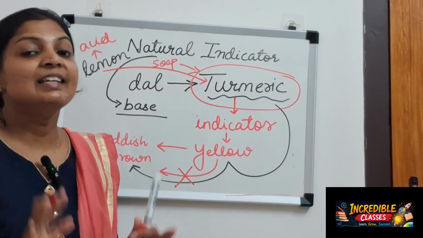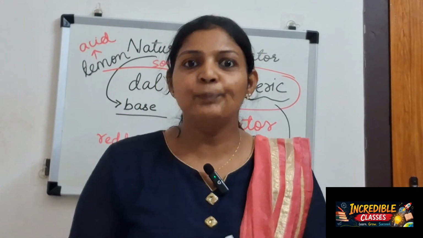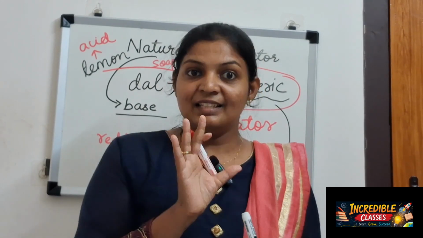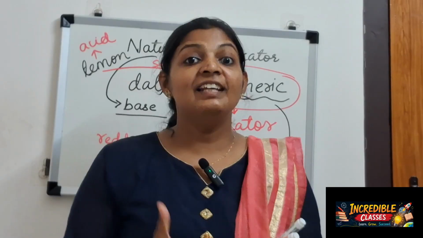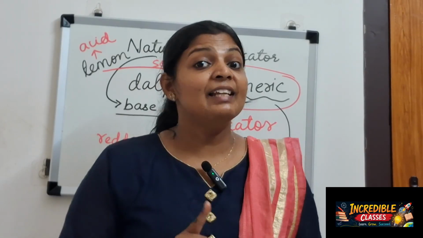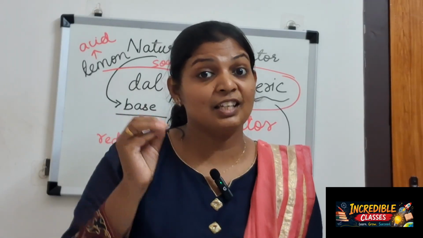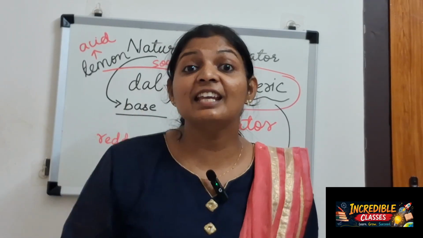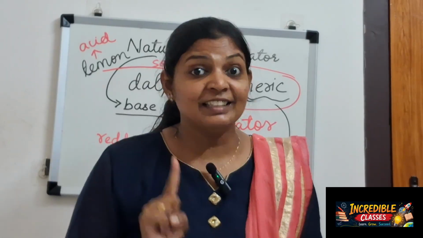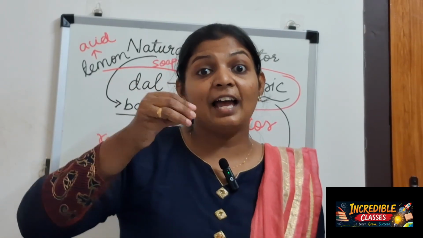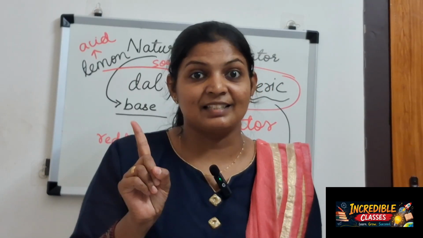Again, turmeric is a natural indicator which is normally yellow in color. If we put any kind of basic substance into it, it will change its color to reddish brown, indicating that the substance is a base.